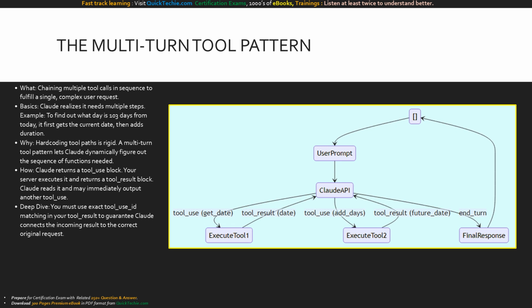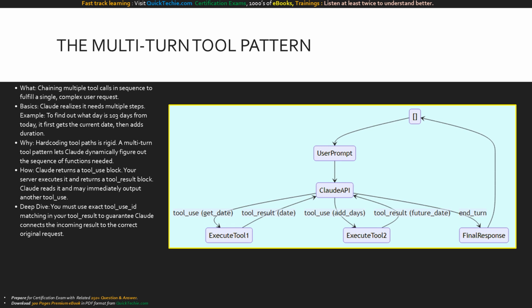How does this work under the hood? Claude outputs a tool use block, your backend executes the Python function, and you send back a tool result block. Claude evaluates that result and immediately triggers the next tool. The deep dive here is strict state mapping. Your tool result must include the exact tool use ID Claude provided, or the entire chain will fail.